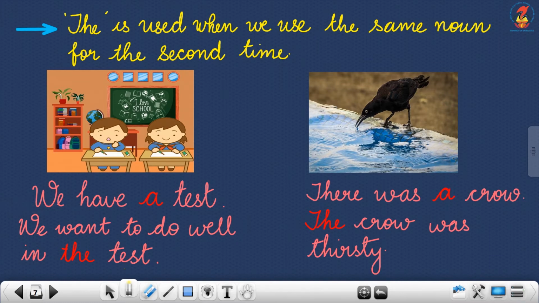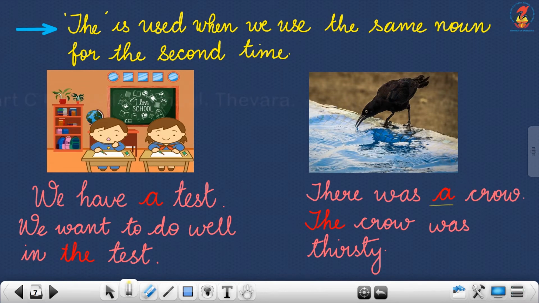Okay. Next example. There was a crow. You can see a crow drinking water. So I am talking about that particular crow. I am using article a because crow is a noun and it begins with C, which is a consonant. So, there was a crow.